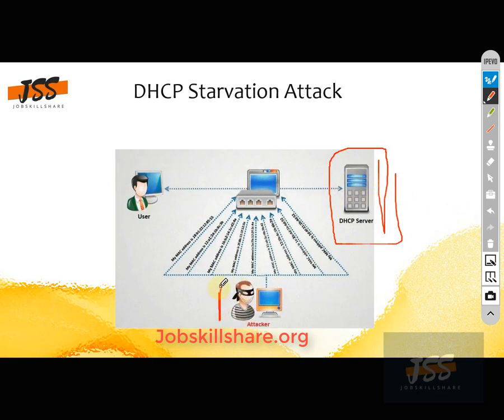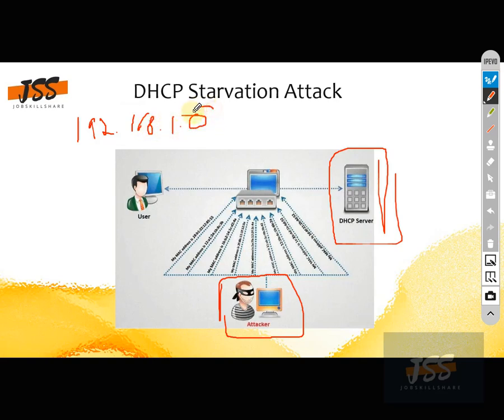What the attacker will do, and we know if we have a network like 192.168.1.0, this means these are the number of IPs this DHCP server can allocate to these users. And how many could these be?